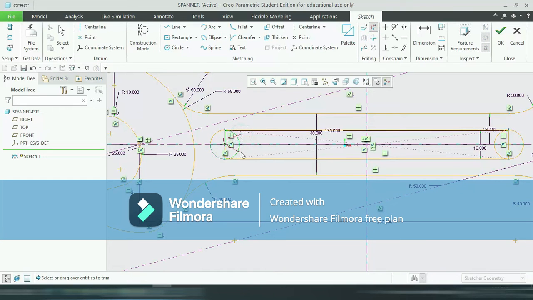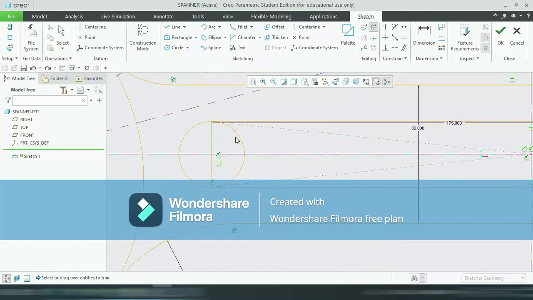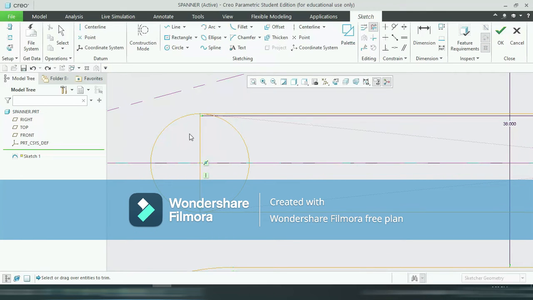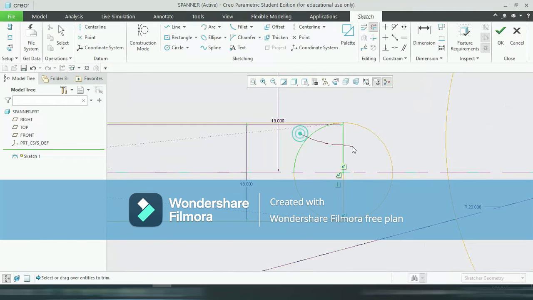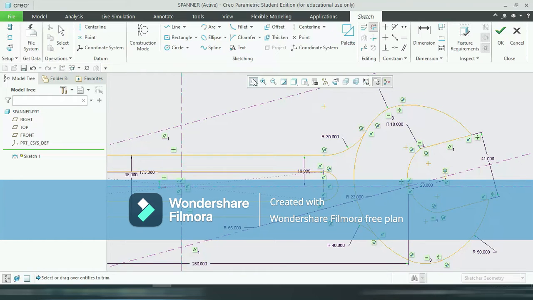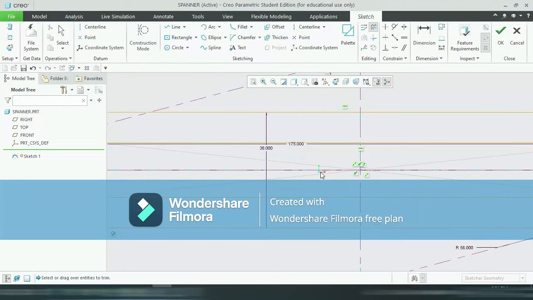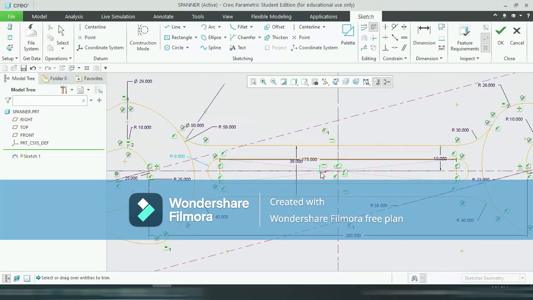We don't want these. One minute, Control Z. Select delete segment, select properly. This one, this one, this one, this one. Okay. Again this side, this one and this one. Okay.